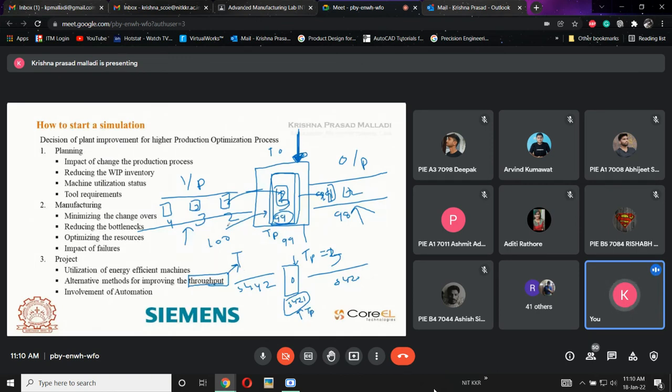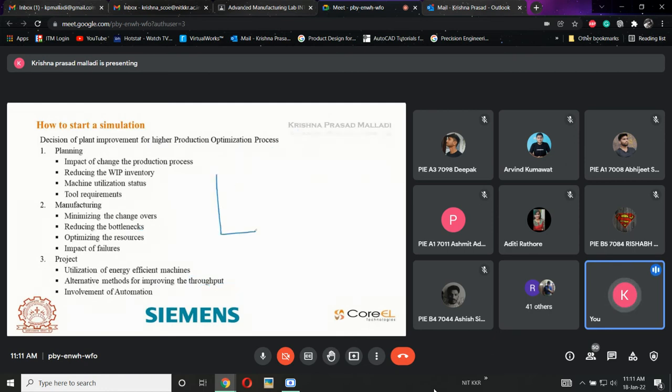Why? Because the part is the thing which is entering into the machine. So we are going to do this throughput analysis for the machine, which means how many parts will be entered, and how much time it will be taking. With this I can estimate. Just a second, let me erase this and I'll explain. See, there is a machine here, and there is a conveyor,